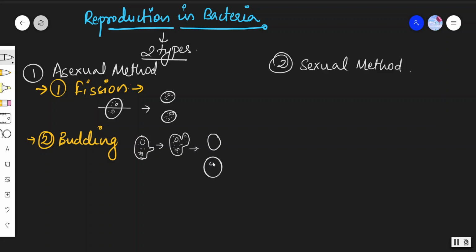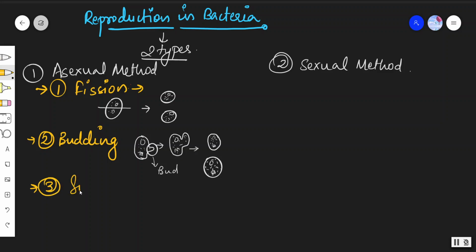After maturity, this bud gets detached from the parent and acts as another mature bacteria. This is called a bud, a vegetative outgrowth, and this whole process is known as budding. Clear?